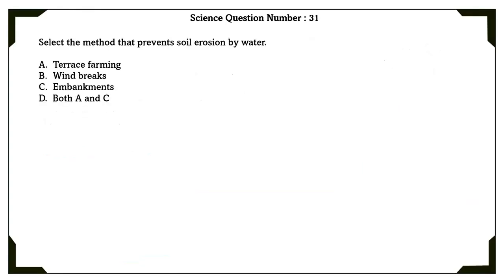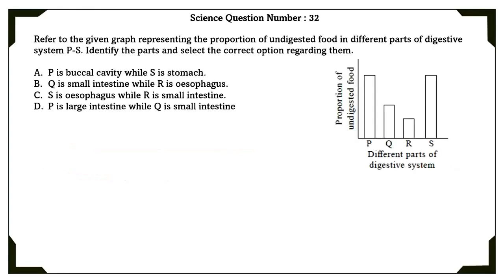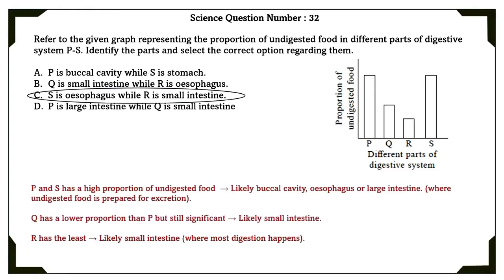Science question number 31. Select the method that prevents soil erosion by water. The answer is both A and C. Science question number 32. Refer to the given graph representing the proportion of undigested food in different parts of the digestive system P to S. Identify the parts and select the correct option regarding them. The correct option is the C option. S is esophagus while R is small intestine.